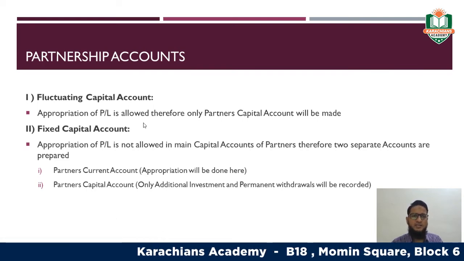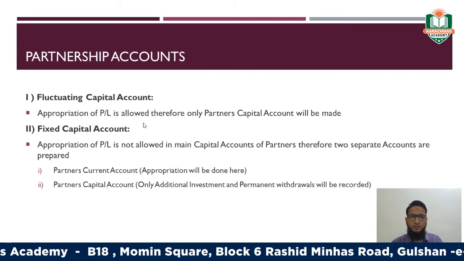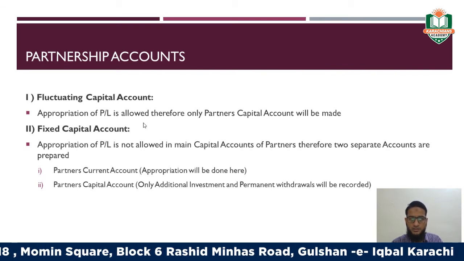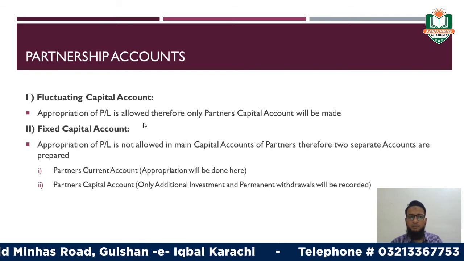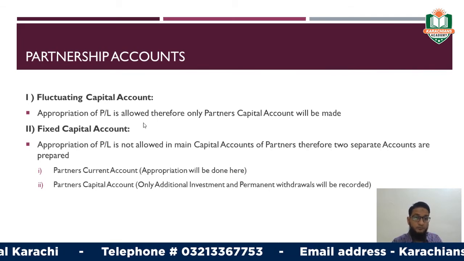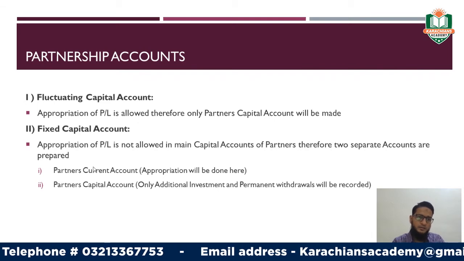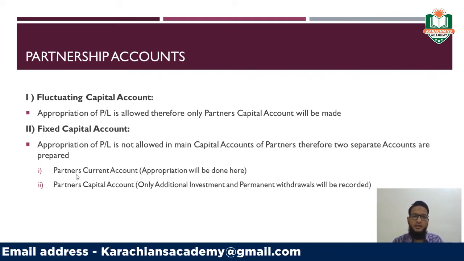Whereas fixed capital account is when the appropriation of profit and loss is not allowed in the main capital account of the partners. Therefore, two separate accounts need to be prepared. What are those? The first one is the partner's current account, and the second one is the partner's capital account, right?